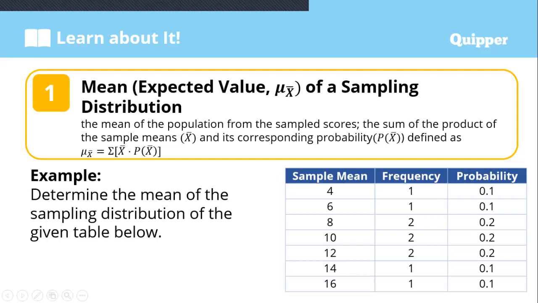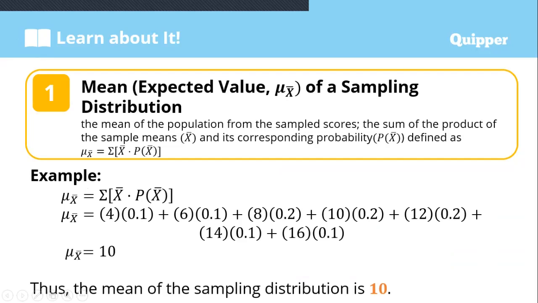Now, to find the mean of the sampling distribution, we use the formula: the summation of the sample mean times the corresponding probability of the mean.